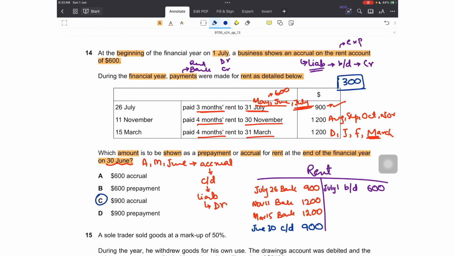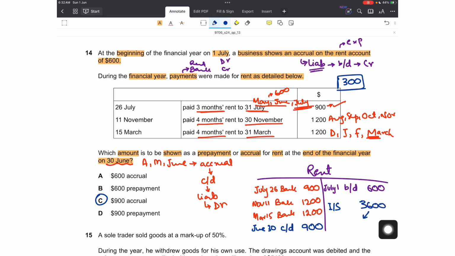That is option C. If the question was to find out the figure which will go in the statement of profit or loss for accrual, that would be on the credit side as a statement of profit or loss or income statement, which would be the balancing figure, and that would be 3600.